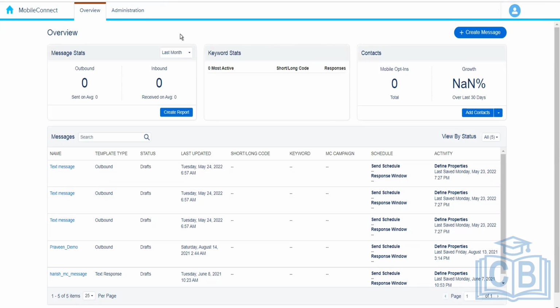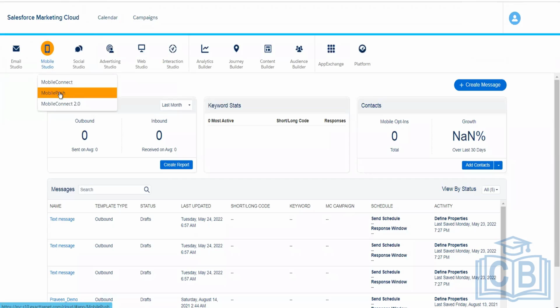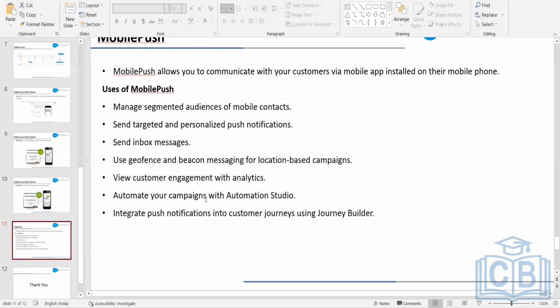Okay. So we discussed the overview and the illustration, and what things we require to send the SMS. Now in Mobile Studio, we have another application called Mobile Push, which is used for push notifications, right? As we discussed, we can send these push notifications to the customers who have installed our application on their mobile devices.